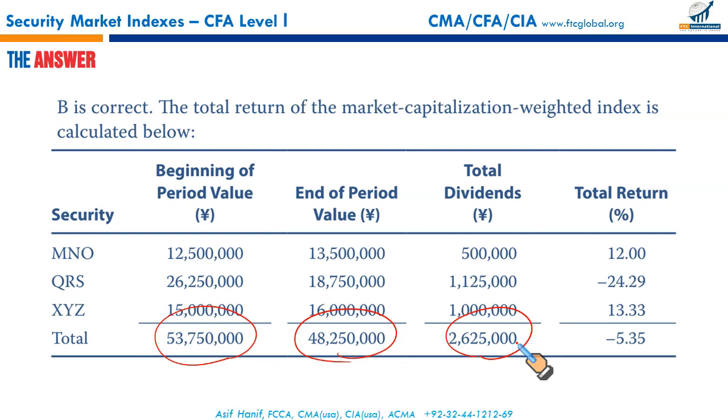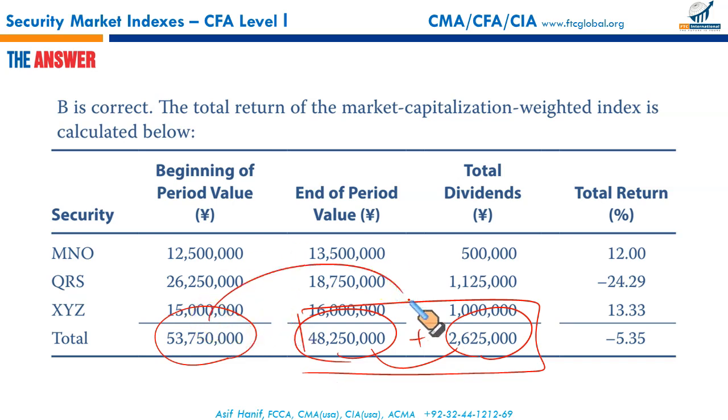So what you will do here, you will simply add these two, 48.2 million, 25 million and 2.625 million, and calculate the difference between these two. This plus this minus this, right? Let me do it for you.